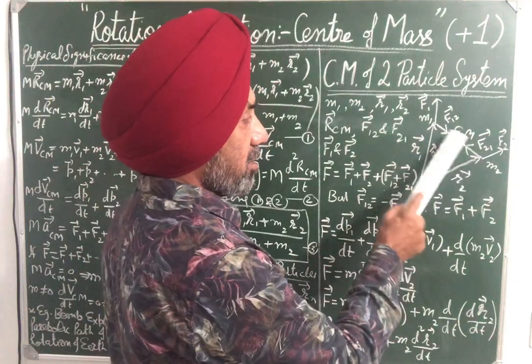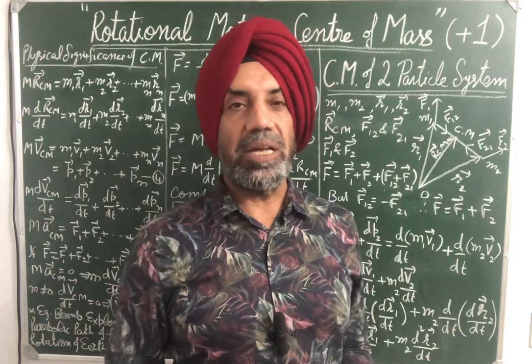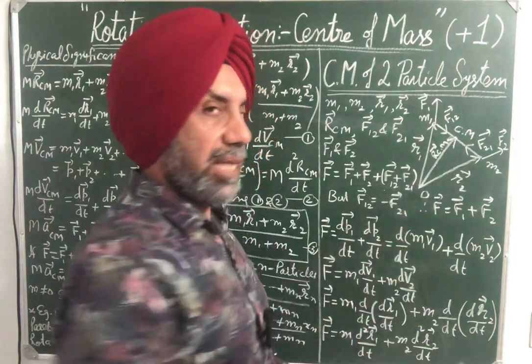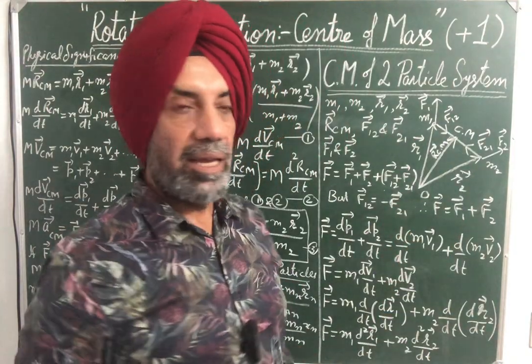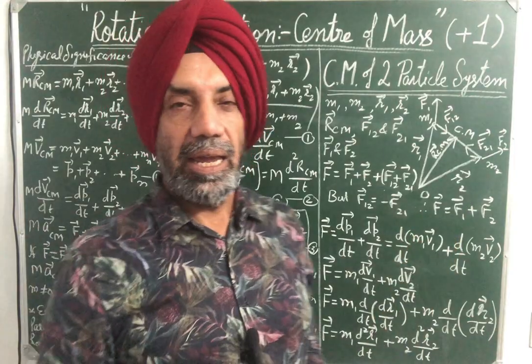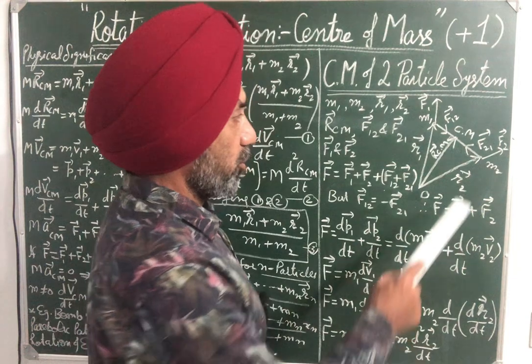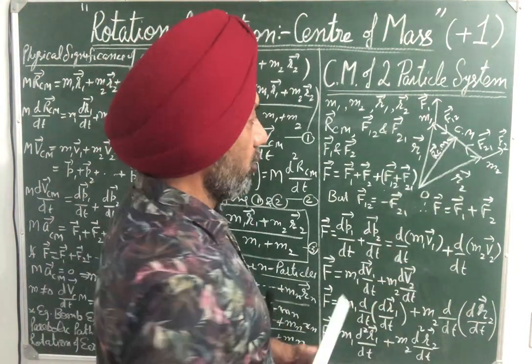The center of mass in case of two particle system will lie on the line joining the two masses. If the masses are equal, it will lie at the center. If the masses are of unequal size, it will lie at unequal distances from both the masses. So suppose this is the center of mass lying on the line joining the two masses m1 and m2.